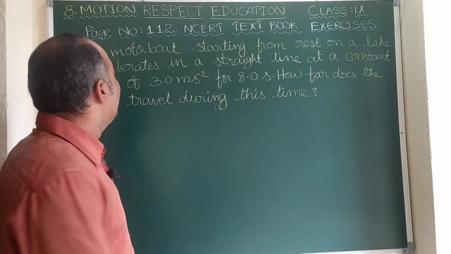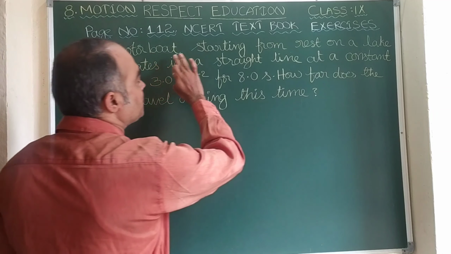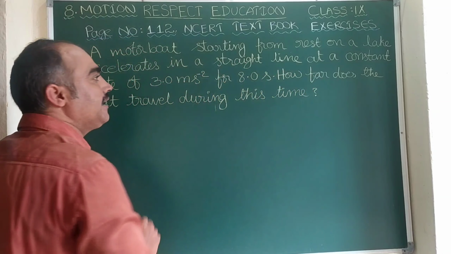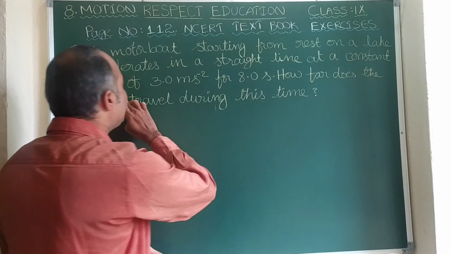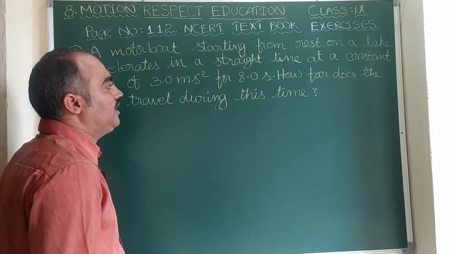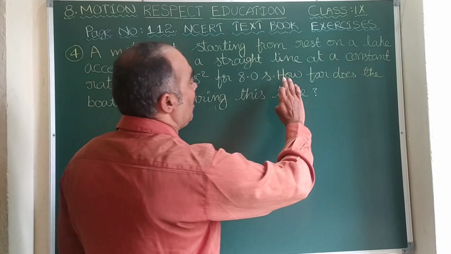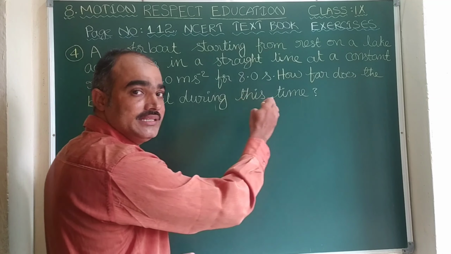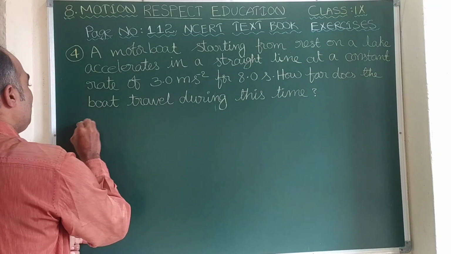Now we see question number 4. A motor boat starting from rest on a lake accelerates in a straight line at a constant rate of 3 meter per second square for 8 seconds. Now the question is, how far does the boat travel during this time? Now let us start solving this problem.